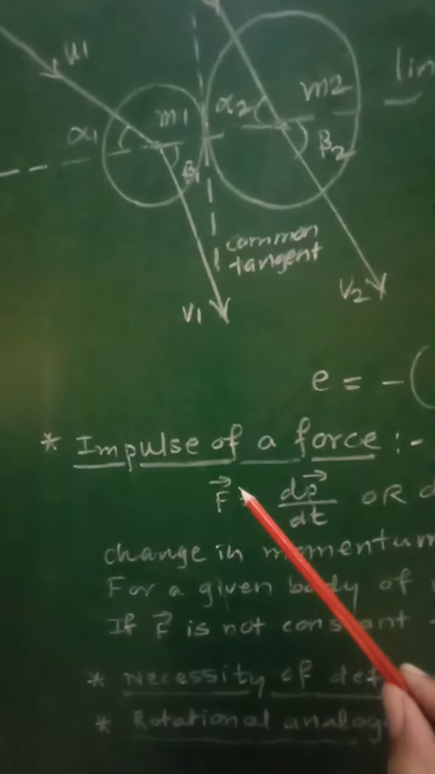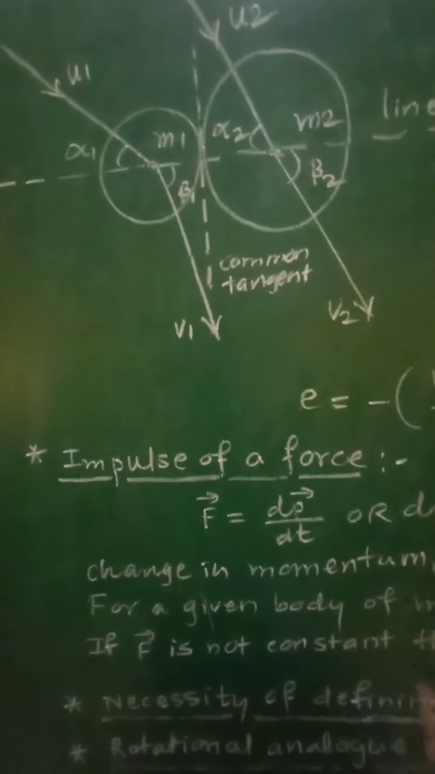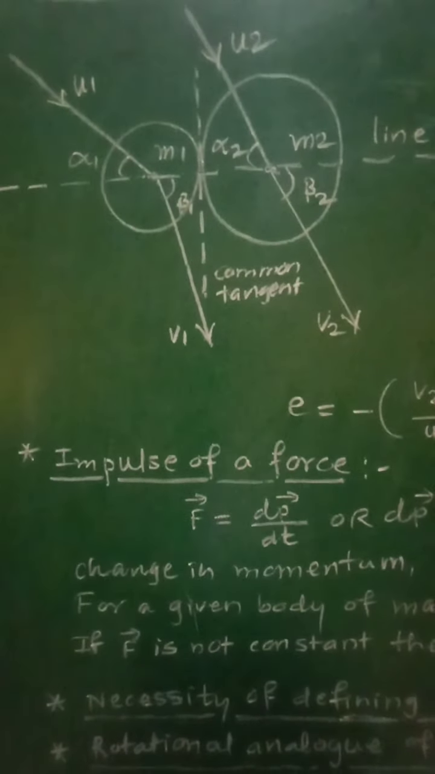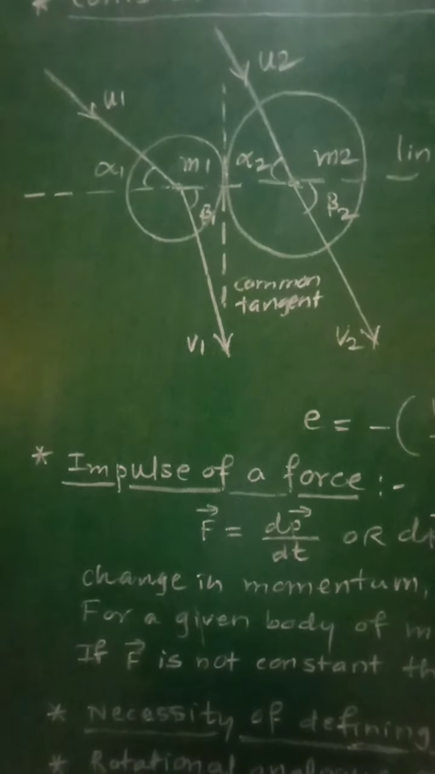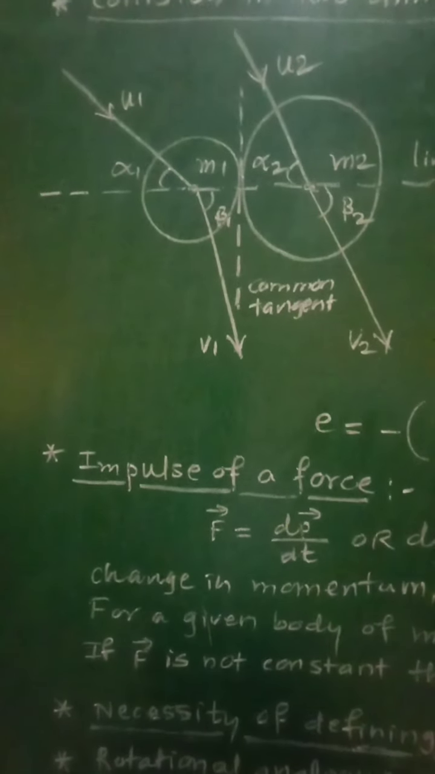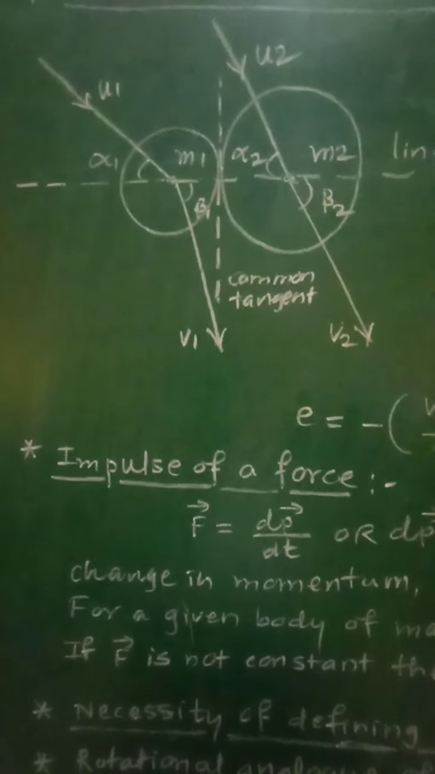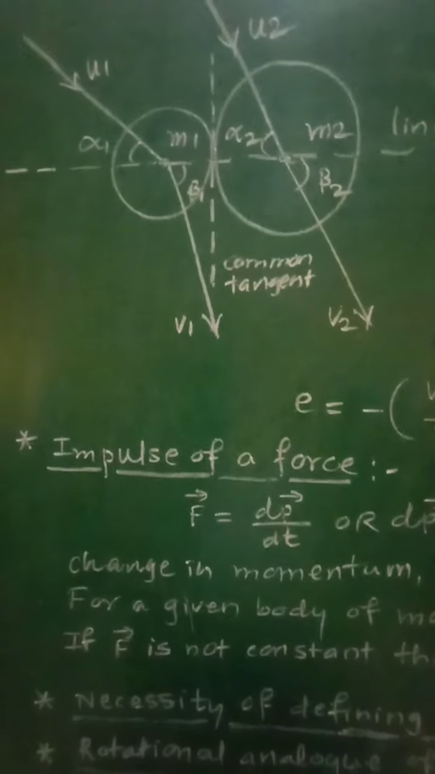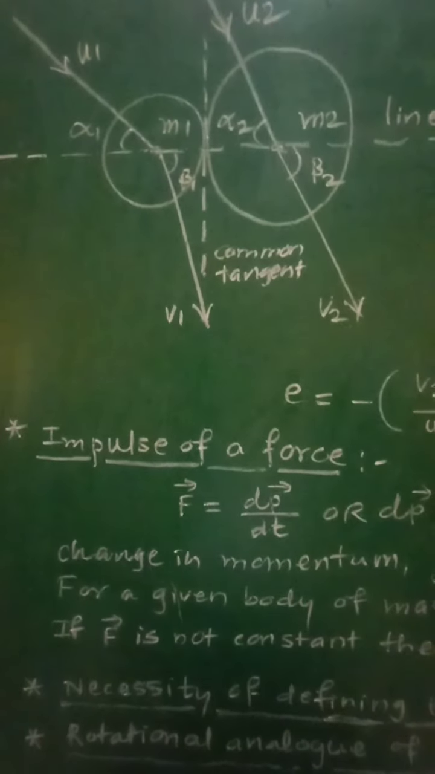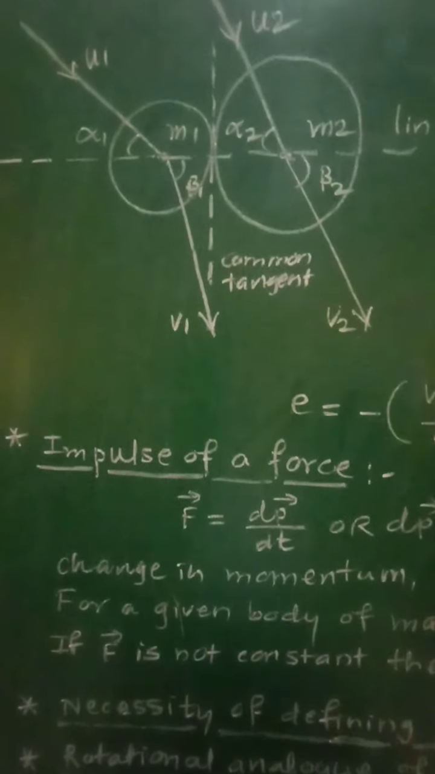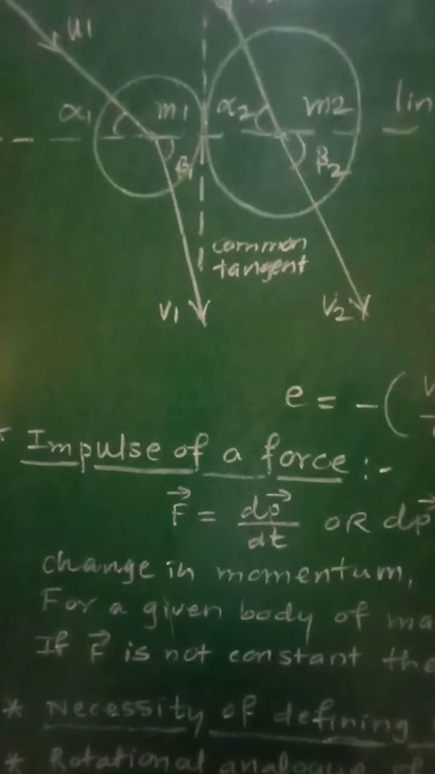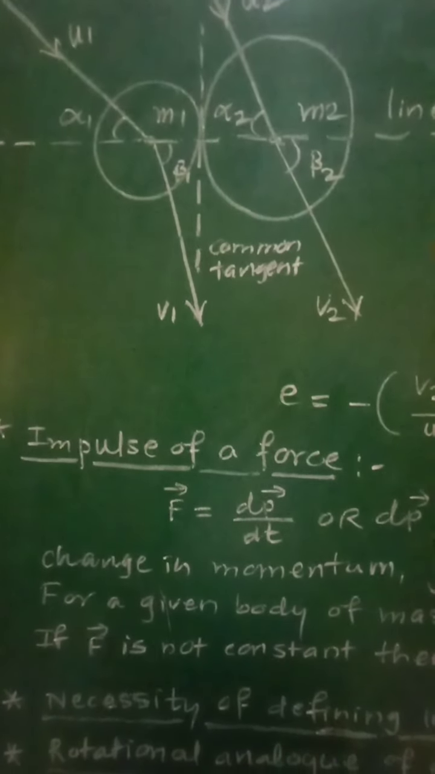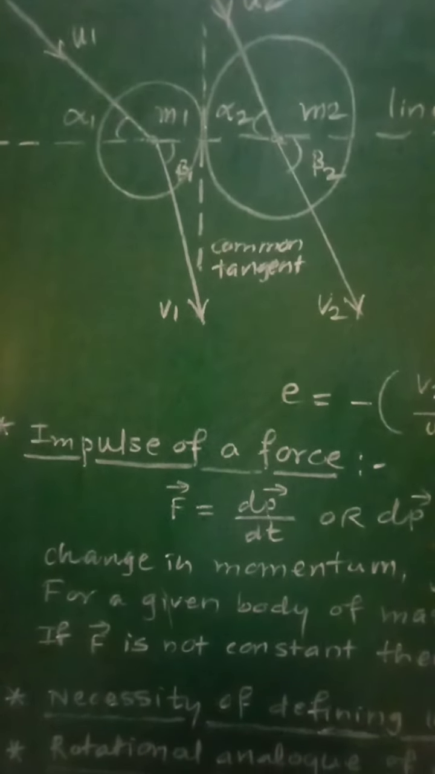And now let us see the next point, that is impulse of a force. According to Newton's first law of motion, any unbalanced force changes the linear momentum of the system. We know that according to Newton's first law of motion, if any unbalanced force is acting on the system of colliding bodies, then it will change the linear momentum of the system.